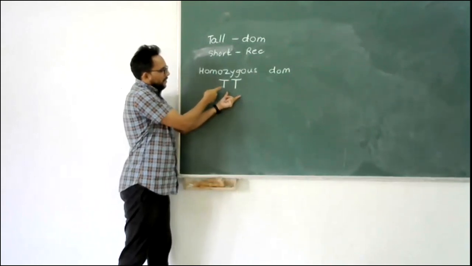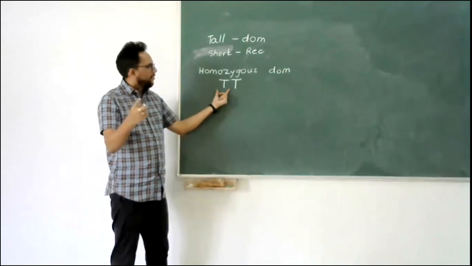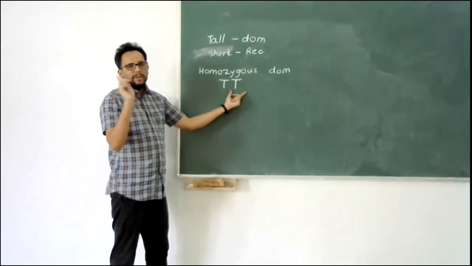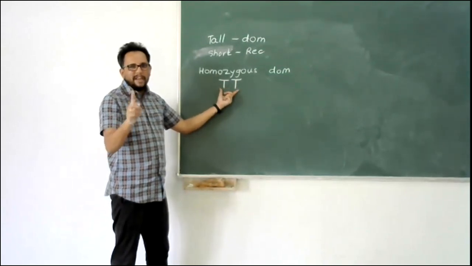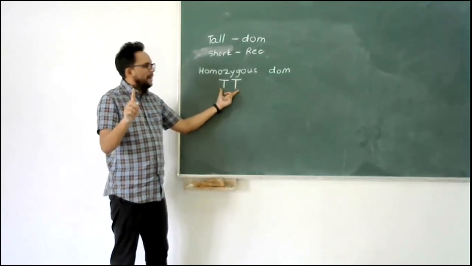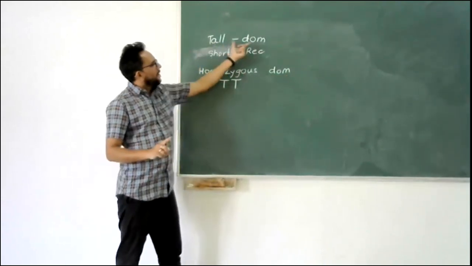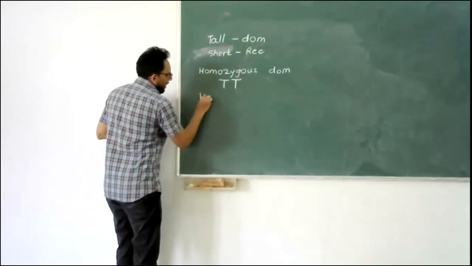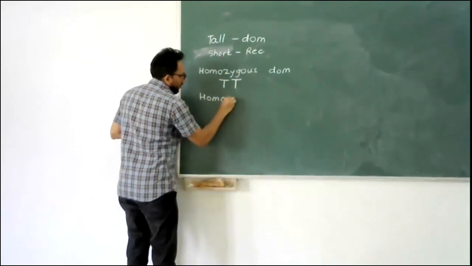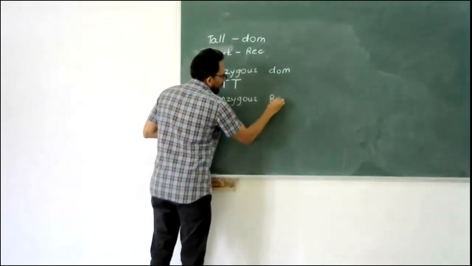So this particular individual received the tall gene from the father, and from the mother it also received the tall gene. So that is homozygous. That means the same allele received from both the parents, and both of them are dominant because we said tall is dominant. Now, homozygous recessive,